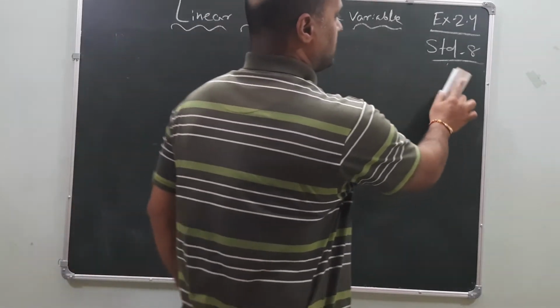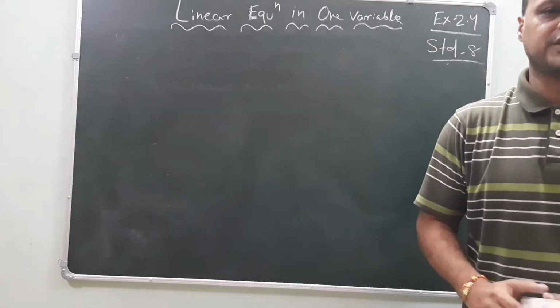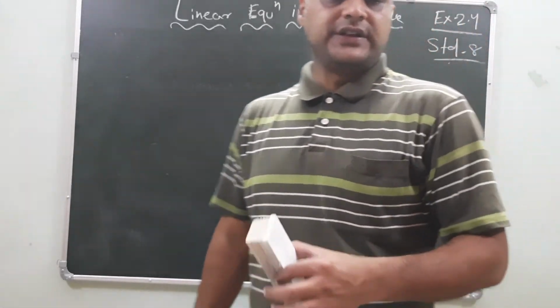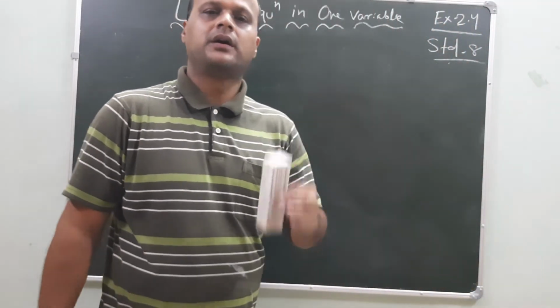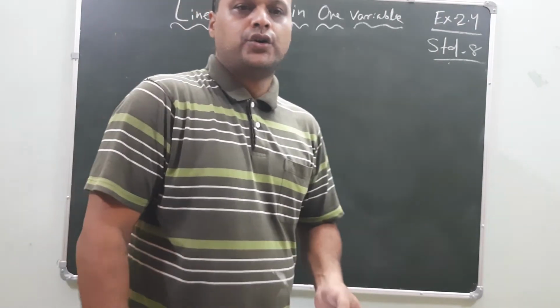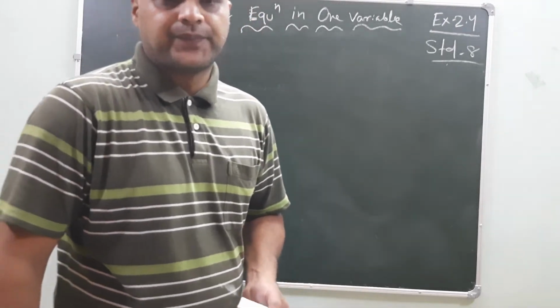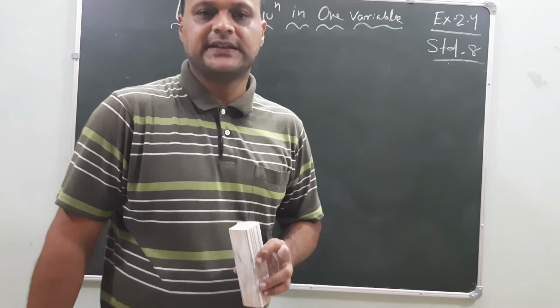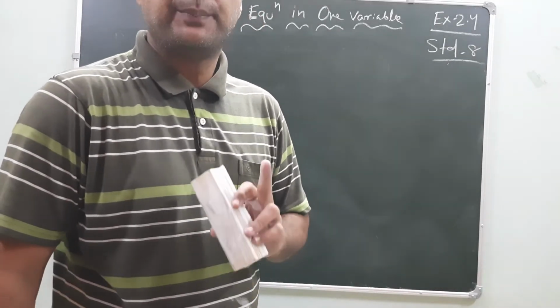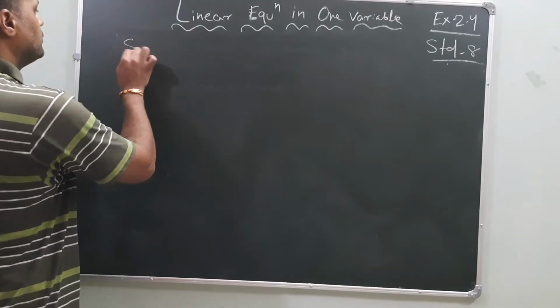Okay? First we have to write the question first. The next question is the 5th question. Shobu's mother's present age is 6 times Shobu's present age. What is that?